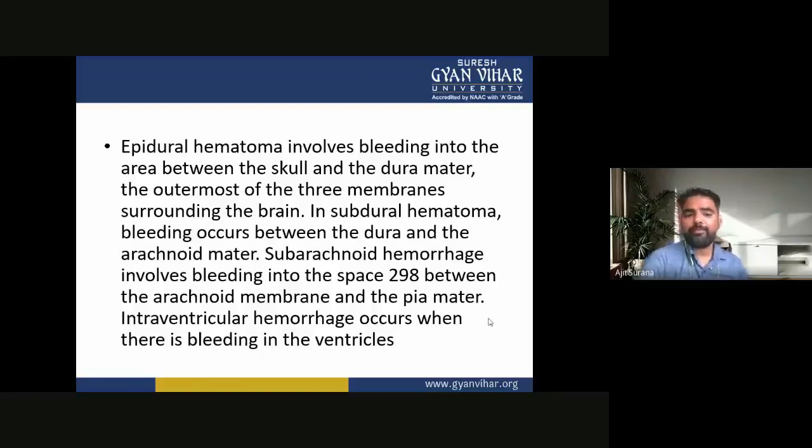So, epidural hematoma involves bleeding into the area between the skull and the dura mater, the outermost of the three membranes surrounding the brain. In subdural hematoma, the bleeding occurs between the dura mater and the arachnoid mater. Subarachnoid hemorrhage involves bleeding into the space between the arachnoid membrane and the pia mater. Intraventricular hemorrhage occurs when there is bleeding into the ventricles.